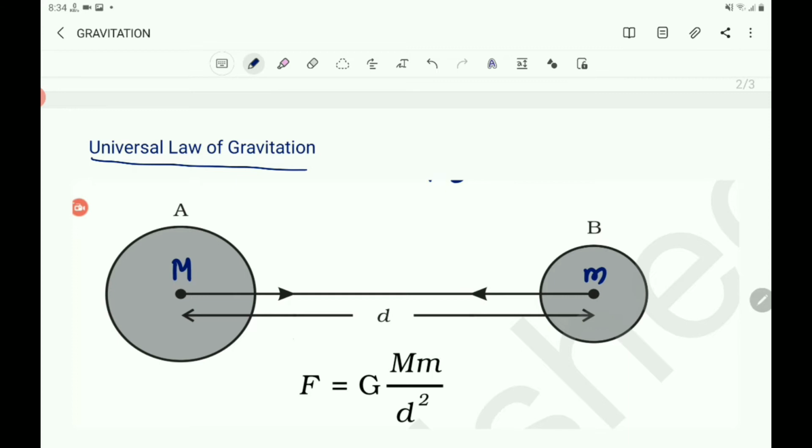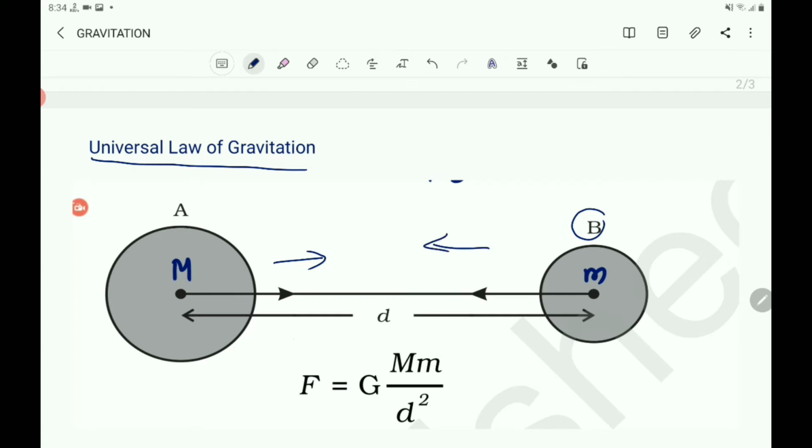Now let us consider the two objects A and B. You know that A attracts B towards it and B also attracts A towards it. Here this arrow mark indicates the force of attraction by B, that is, B attracts A towards it.